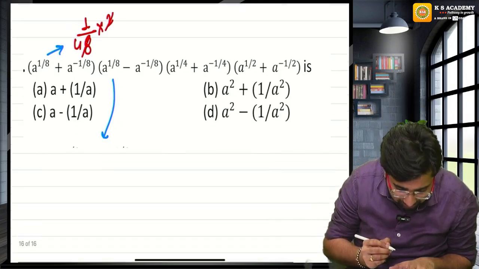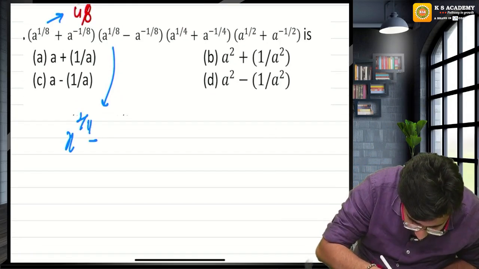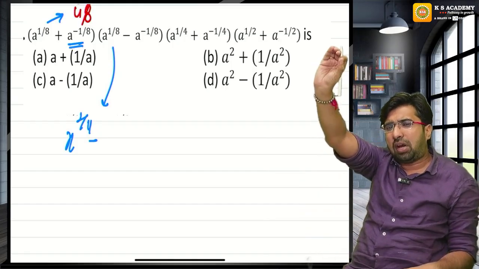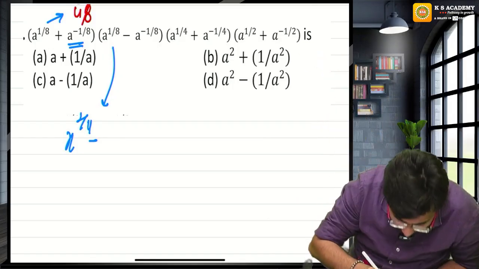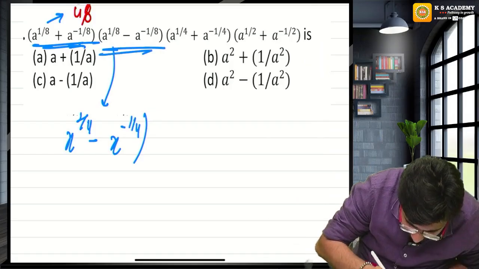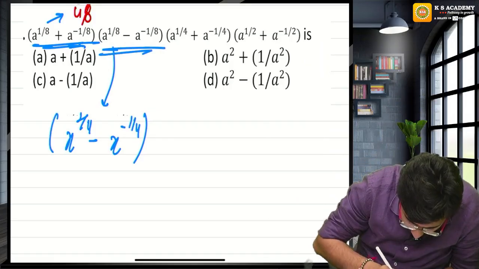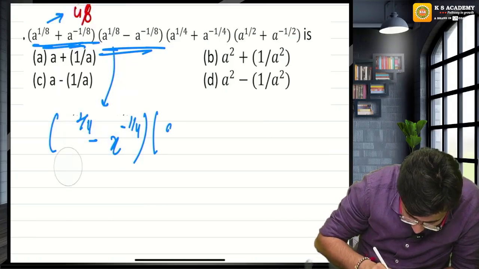So what is a square? a square minus b square. Already the power is minus 1 by 8, with 1 more power of 2. Powers will multiply, minus 1 by 8 into 2, the 2 will cancel, giving a raised to the power minus 1 by 4. Applying the property, this reduces to a square minus b square. Sorry guys, by mistake I have written x here. It is a.